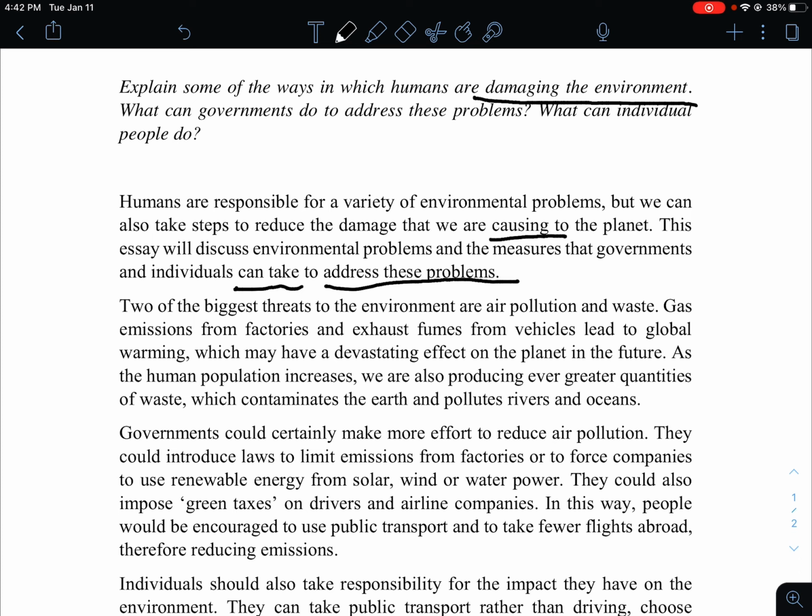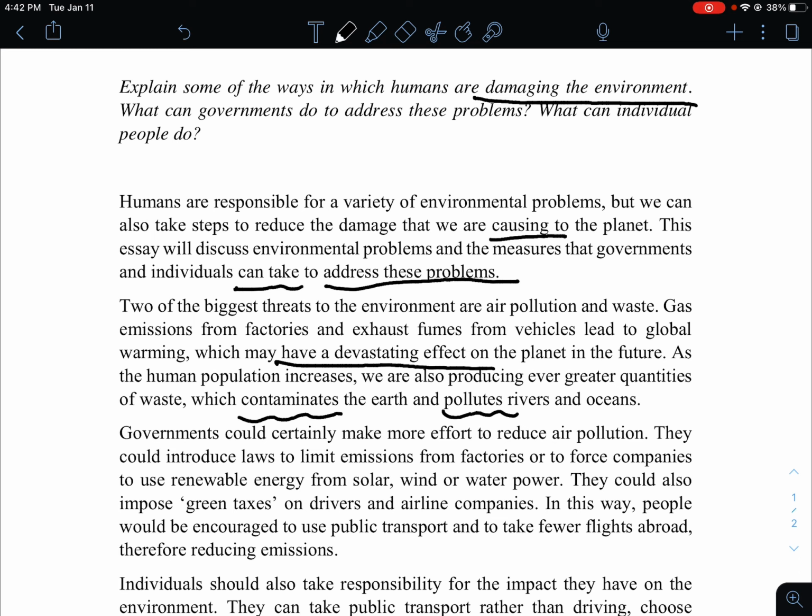Gas emissions from factories and exhaust fumes from vehicles lead to global warming, which may have a devastating effect on the planet in the future. As the human population increases, we are also producing ever greater quantities of waste, which contaminates. This is very important. Contaminates means pollute, right? Which contaminates the earth and pollutes rivers and oceans. See, pollutes comes after contaminates, because they actually mean the same thing, and you use and to link them.